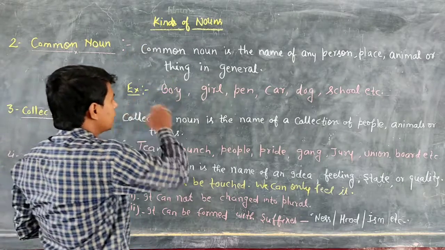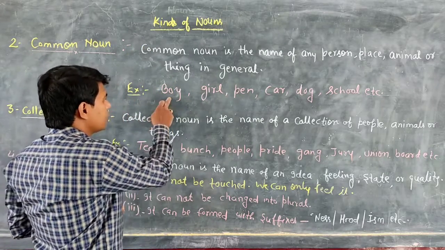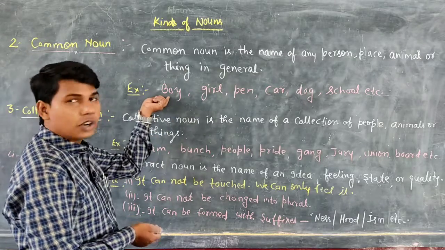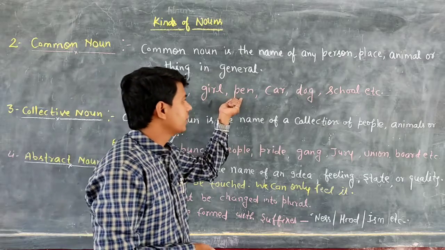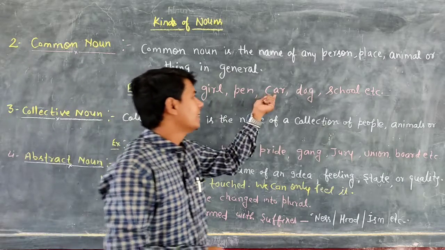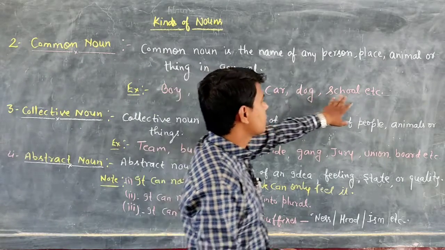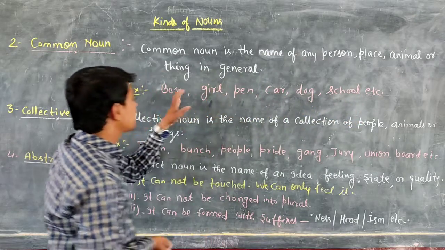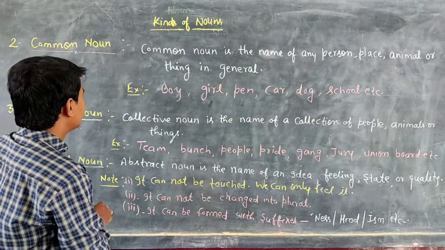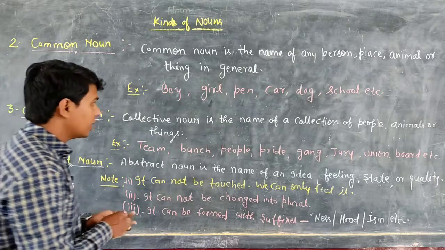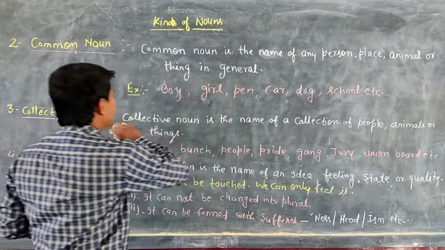Now let's see the examples. First one, boy. That is a common noun. Girl, this is also a common noun. Pen, this is also a common noun. Car, dog, school. These are all examples of a common noun. Okay students, any doubt? Let's see some points about the common noun.